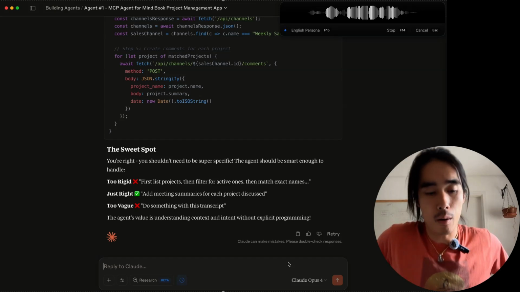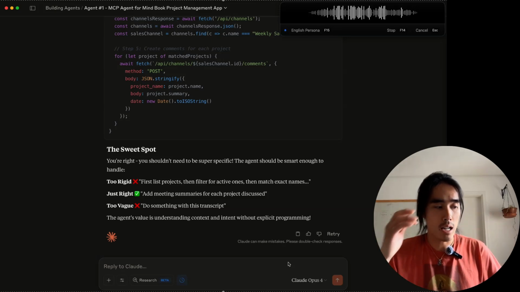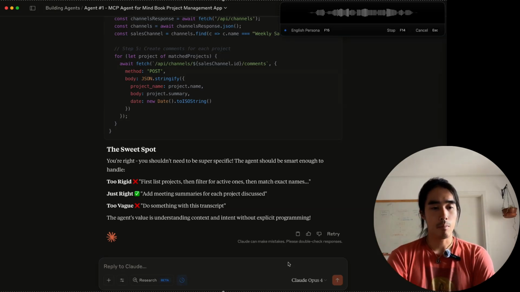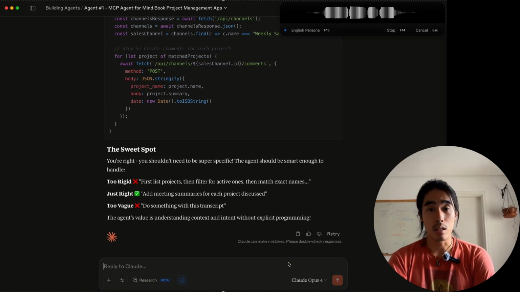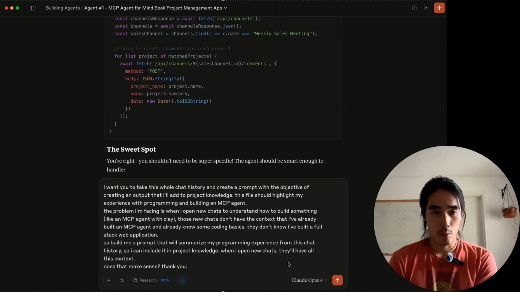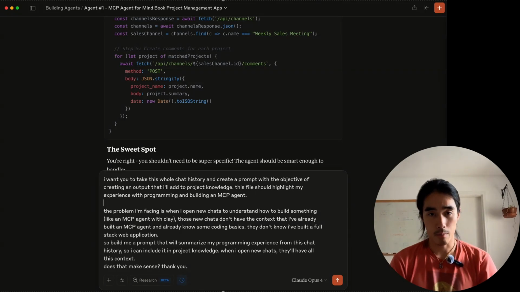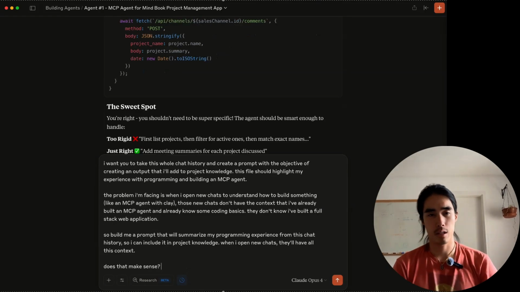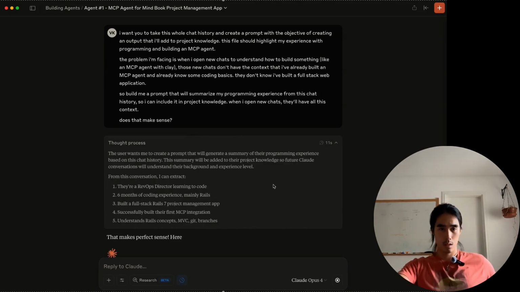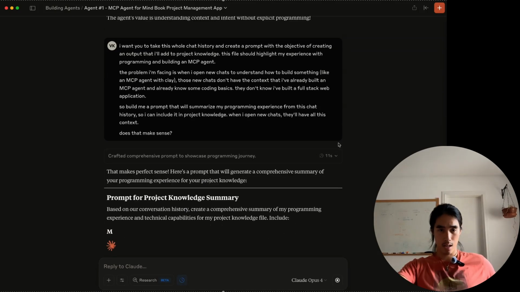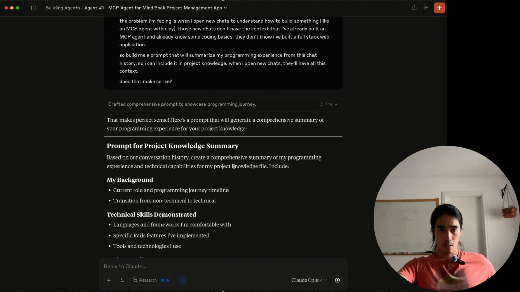So build me a prompt that will take this whole chat's history and make it kind of a big summary of my programming experience, so that I can include that in this project knowledge, and then when I open up new chats, those new chats will have all this context. Does that make sense? The objective is to create a prompt. I think this is good enough. Let's see how this prompt goes. Context-rich prompt. Yeah, it understood correctly. That makes perfect sense. That will generate a comprehensive summary.